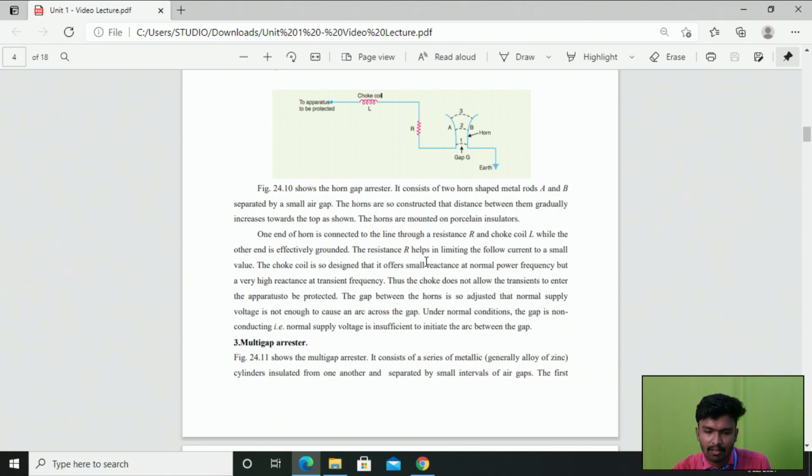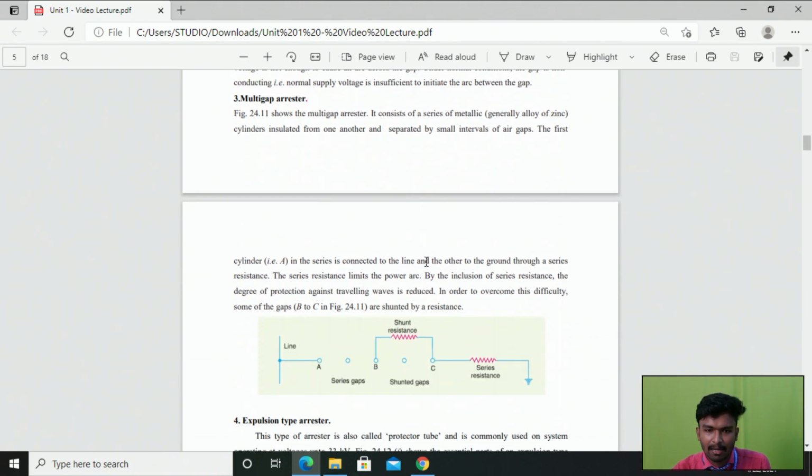And then the third one is the multi-gap arrestor, right? So this is a diagram of a multi-gap arrestor. It consists of a series of metallic cylinders. Here we have A, B, C. These three are metallic cylinders which are insulated from one another, right? And they are separated by very small intervals of air gap. So this is our series gap and this is your shunt gap, right?